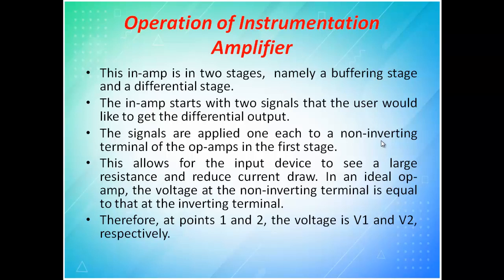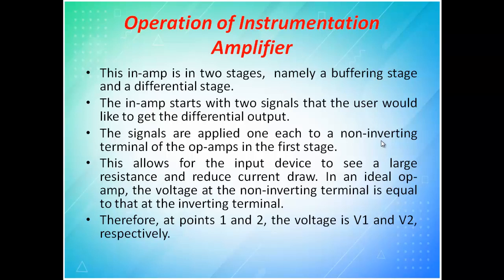Operation of an instrumentation amplifier. This is an op-amp in 2 stages, namely a buffering stage and a differential stage. The instrumentation amplifier we have written as IN-amp. IN-amp is called an instrumentation amplifier. It starts with 2 signals for which the user would like to get the differential output.